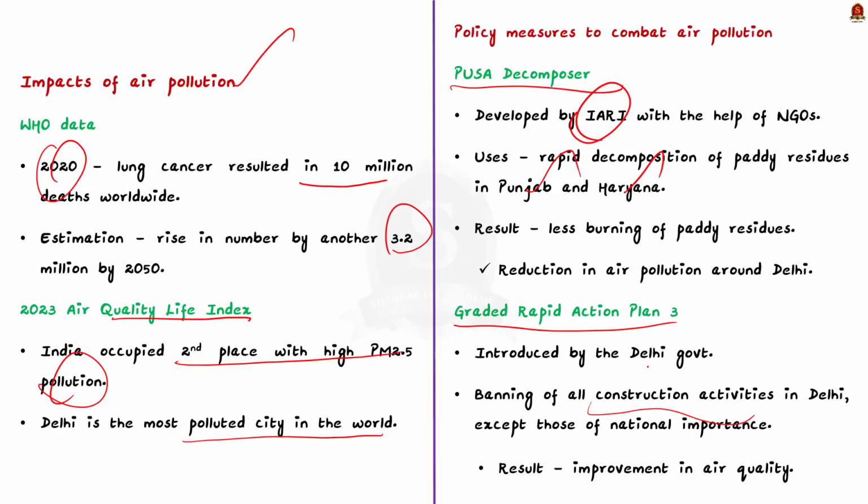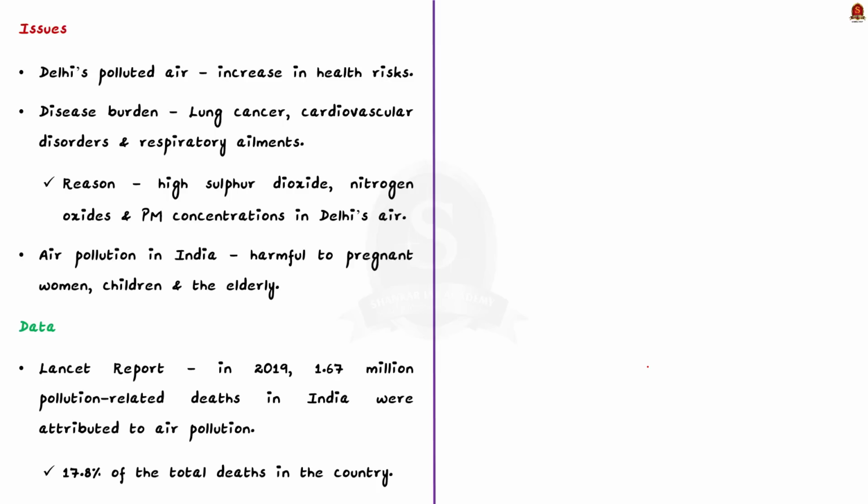These kinds of policy measures have brought some significant improvement in the air quality index in Delhi, but the health risk associated with Delhi's polluted air still persists. Some of the air pollution related diseases like lung cancer, cardiovascular disorders, and respiratory ailments continue to destroy thousands of lives in Delhi. This is because the air in Delhi contains a lethal mix of sulfur dioxide and nitrous oxides along with high particulate matter concentrations. These harmful gases and substances in the air affect nearly 30 million people living in and around Delhi.